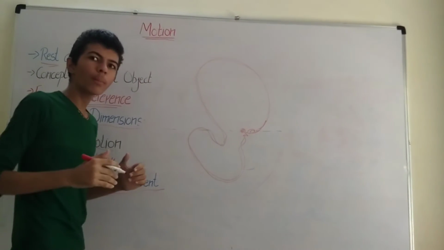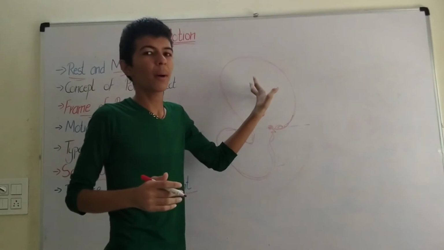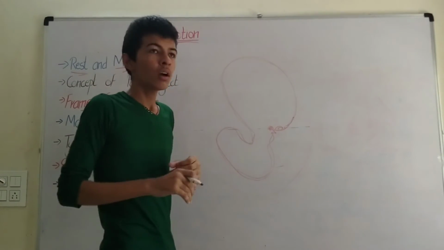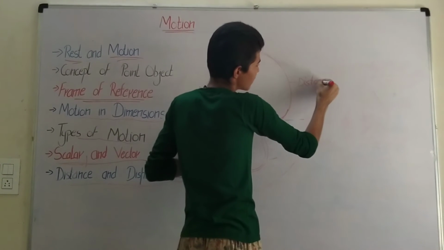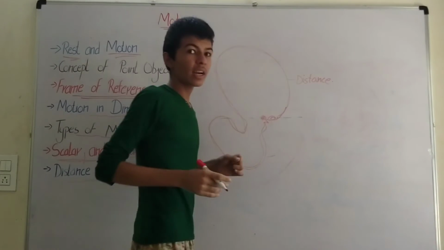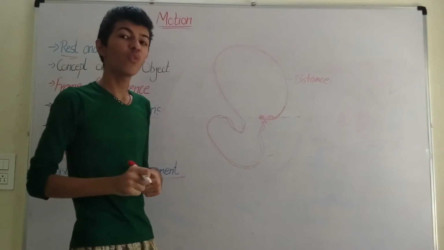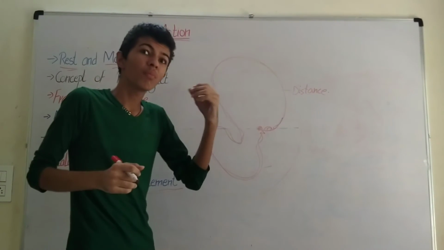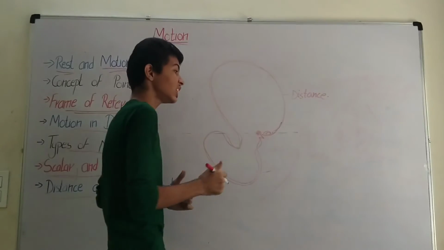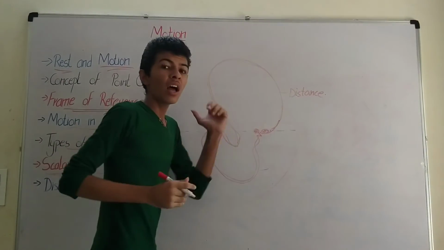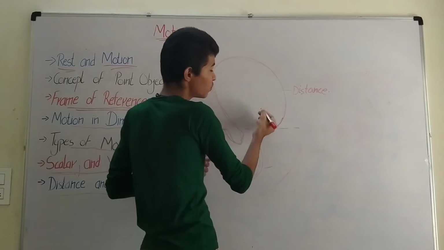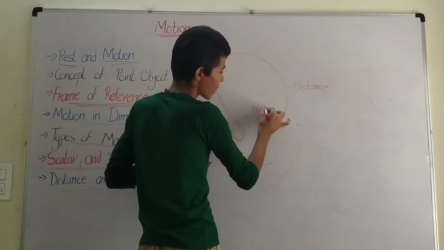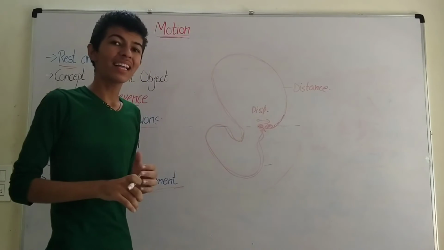From previous grades we know that the distance covered by a body is known as the distance. So this is the distance traveled. But now if I ask for the shortest path between the starting point and the ending point, this is referred to as the displacement.